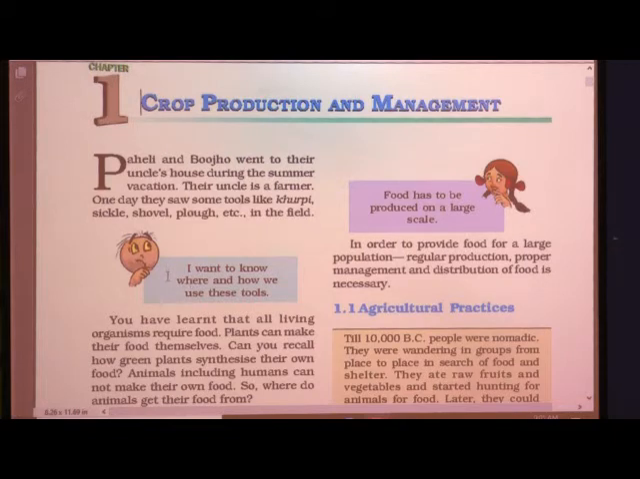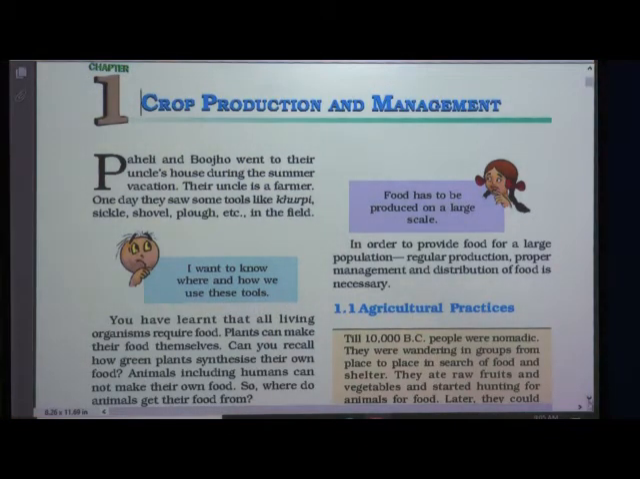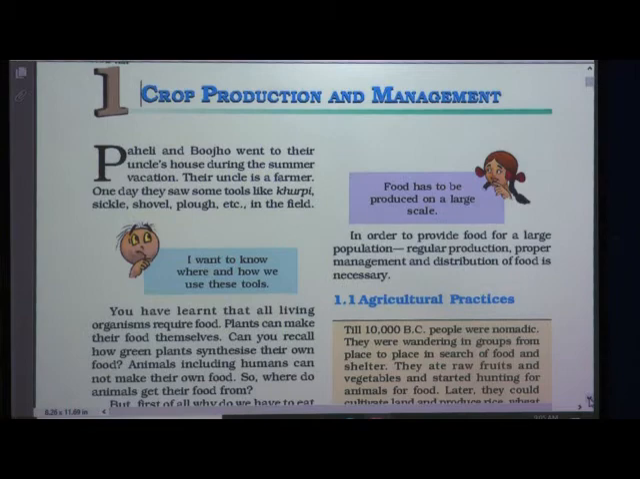Now Bhujo wants to know where and how these tools are used. Bhujo is saying that I want to know where and how we use these tools. So definitely you also all want to know about these tools, isn't it?